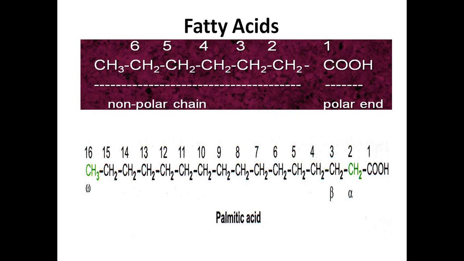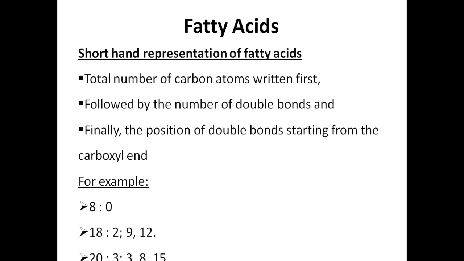It consists of 16 carbons in its structure. The carboxylic carbon is the first carbon, followed by 2, 3 and so on, and the final methyl carbon is called the omega carbon. This is how the carbons in fatty acids are numbered.